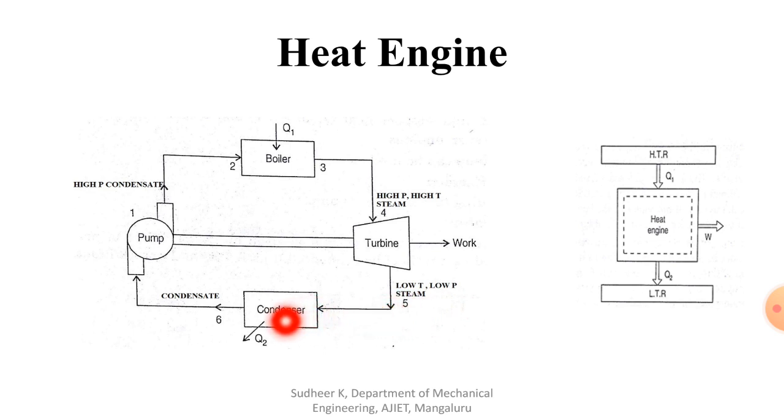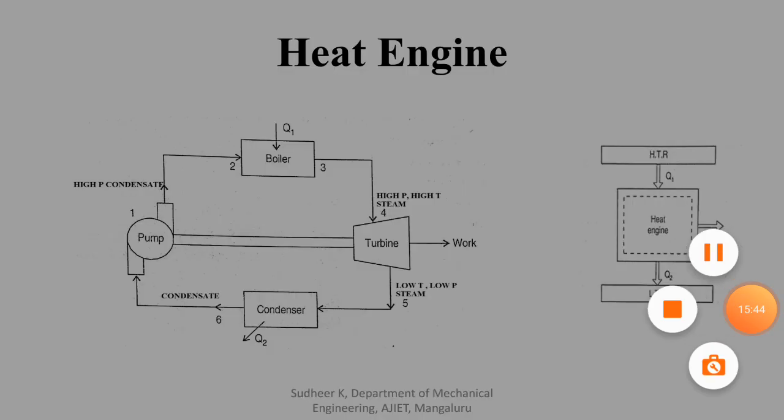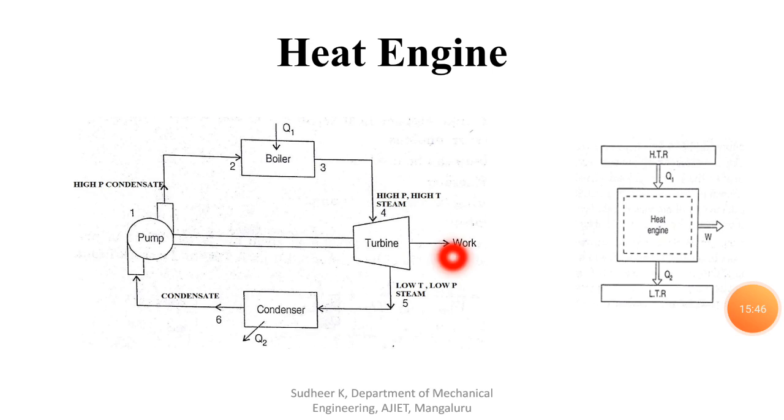So the rejection of heat takes place, that is Q, rejection of heat to the sink, we call it the lower temperature region. And in the boiler, the addition of heat takes place with the help of coal, because of fuel, by burning the fuel. So that is nothing but a heat engine. Whatever the amount of work done by the fluid during the cycle can be used to run the generator or any device.